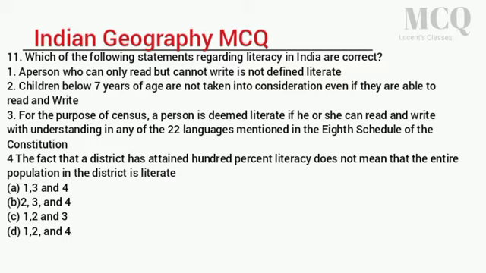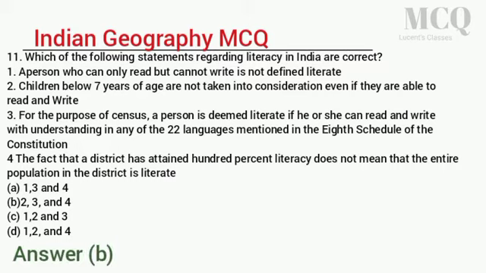The fact that a district has attained 100% literacy does not mean that the entire population in the district is literate. A. 1, 3 and 4. B. 2, 3 and 4. C. 1, 2 and 3. D. 1, 2 and 4. Answer B.